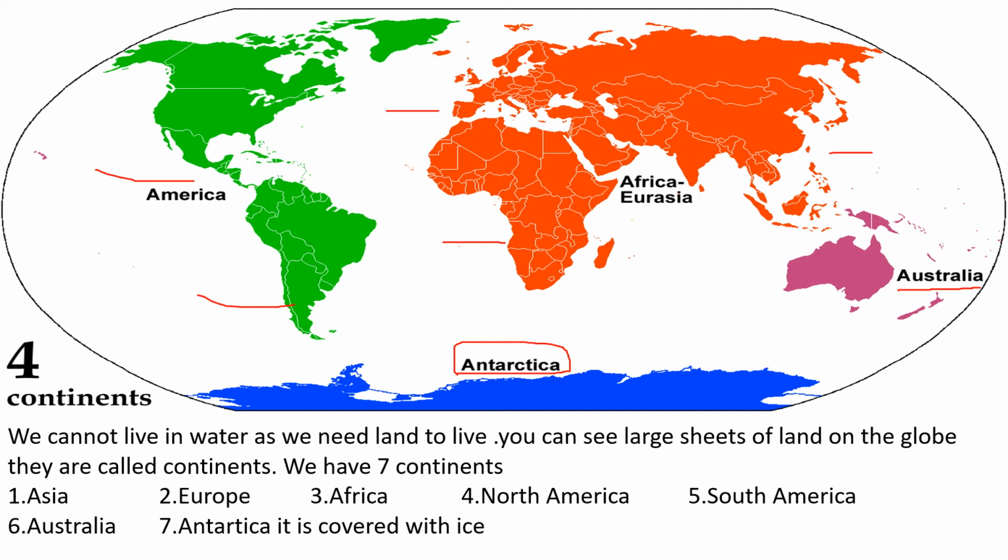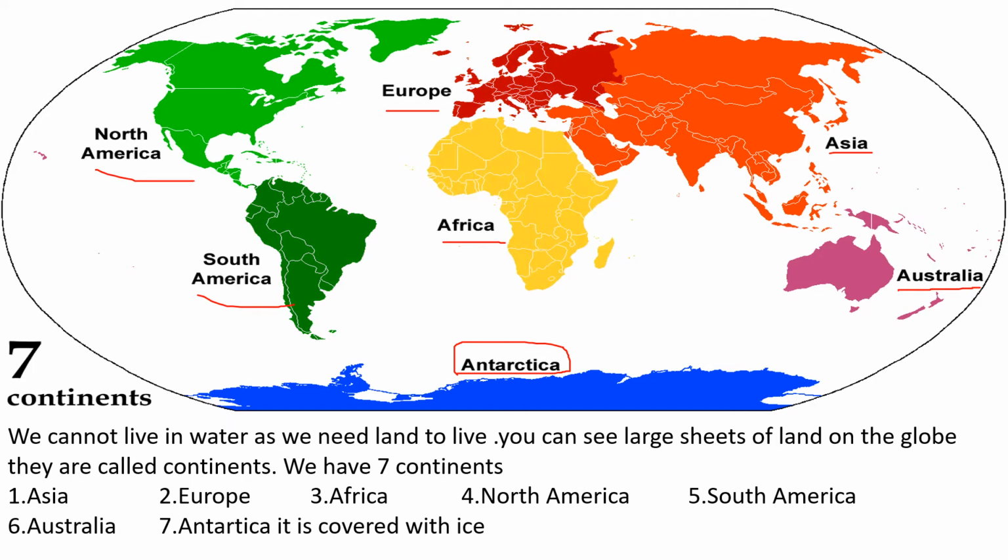This one is Antarctica. So these are the total 7 continents on our earth. Okay, Nana? We all live on these continents.